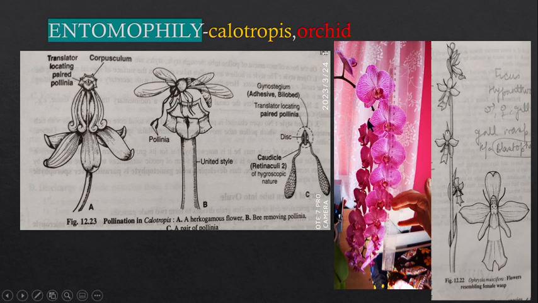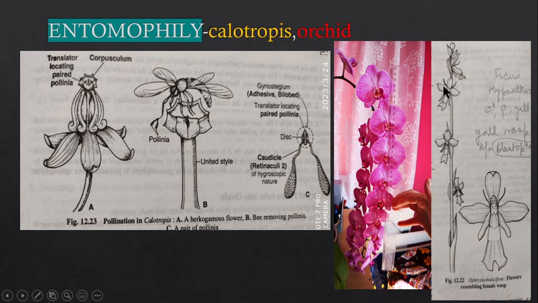Now let us move to the next type. This is known as the orchid. Here is one example of the orchid. In the case of orchid, you can see over here these are the orchid plants. Look here, I'll show you this one, Ophrys. This is Ophrys muscifera. This is actually the diagram, and this is the plant in the natural condition. These are the orchids.